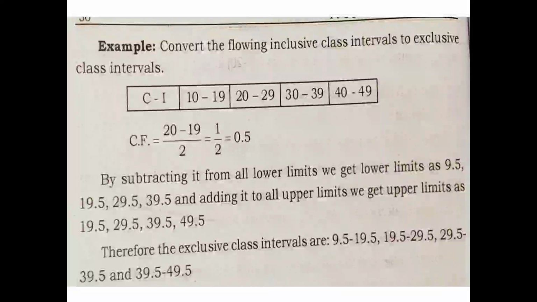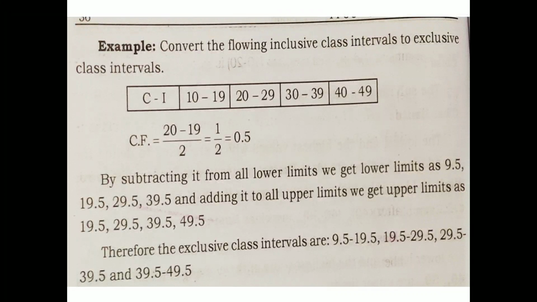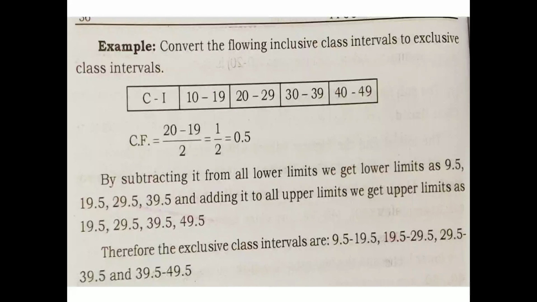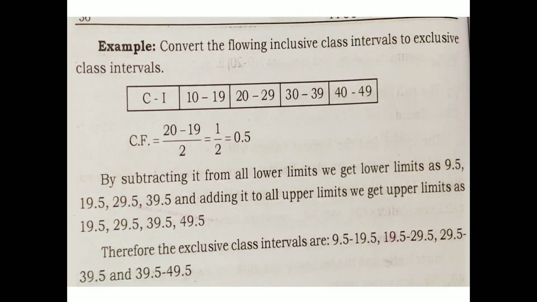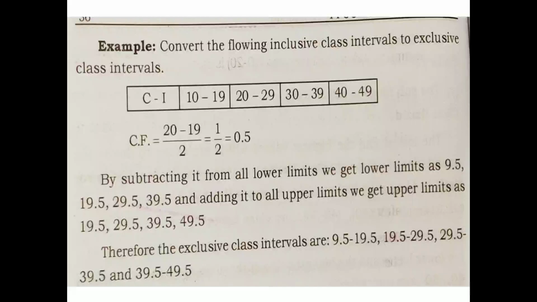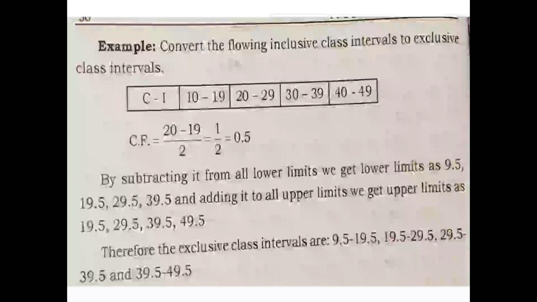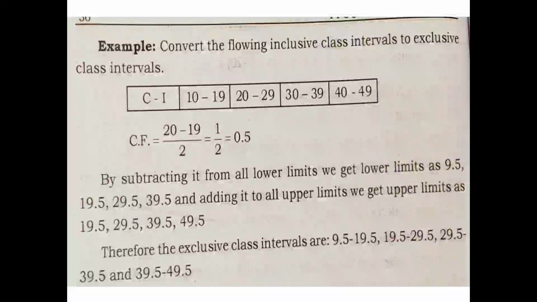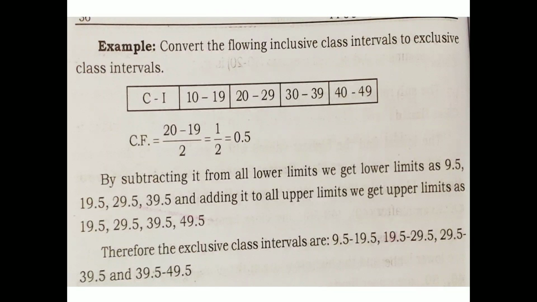How to apply the correction factor? It is the lower limit of the class, the highest value, 20 minus 19, the upper limit of the preceding class, divided by 2, which is equal to 1 divided by 2, which is equal to 0.5. So now you got the correction factor. For the lower limits you have to subtract 0.5, and for the upper limits you have to add 0.5.